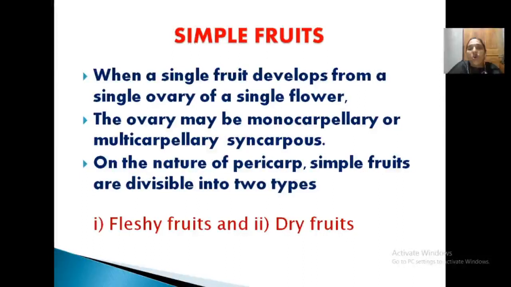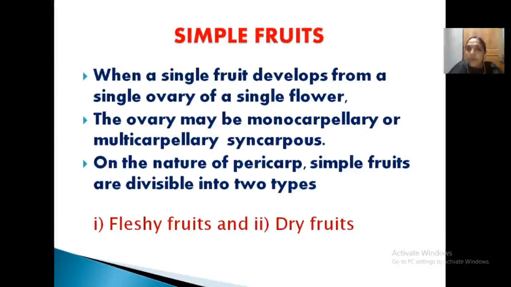Clear? On maturity, based on the nature of the pericarp, what is the pericarp? The wall of the fruit. Clear? The simple fruits are classified into two types, fleshy fruit and dry fruit. So you know what the pericarp is: the surface of the fruit, the outer wall of the fruit. So based on its texture or nature, you can classify simple fruits into two groups. What are they? Fleshy fruits and dry fruits.